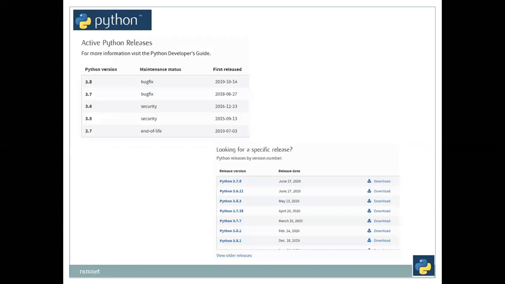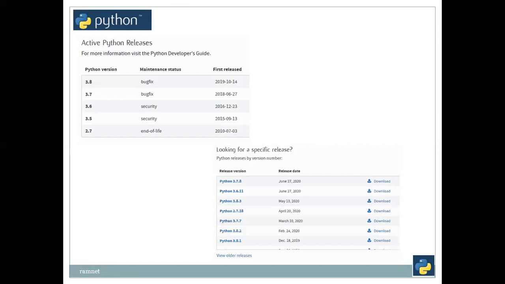Then the next is, these are all the active Python releases. Again, I just picked it up from the Python site only. There is nothing new I made, because all the information is available from the Python site. Don't go to others who are writing their own scripts, because it may be written based on their own ideas. Better to see the docs available on Python. That will give you a clear-cut idea of which command has to be run.